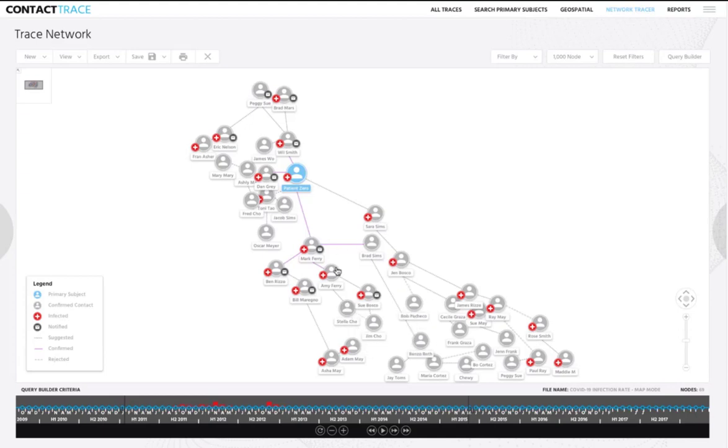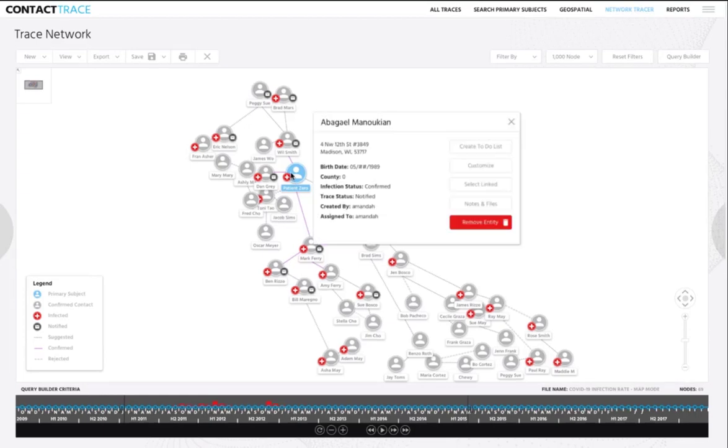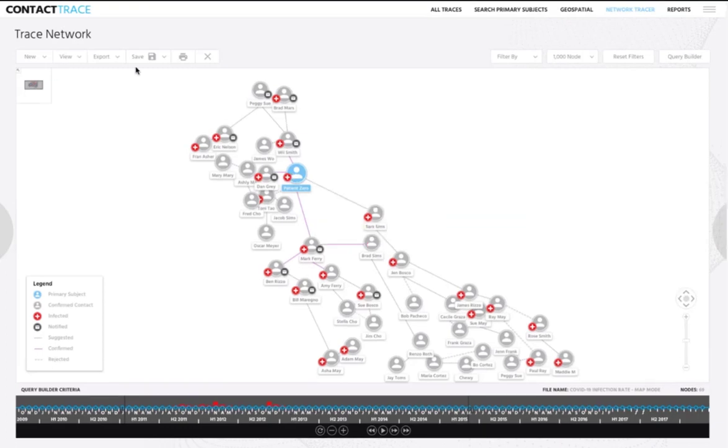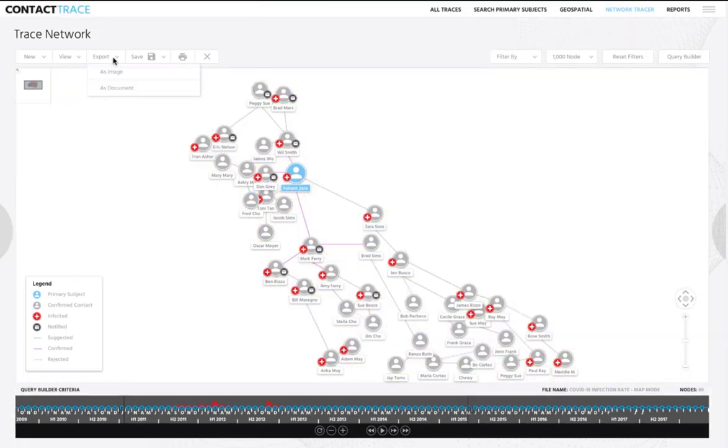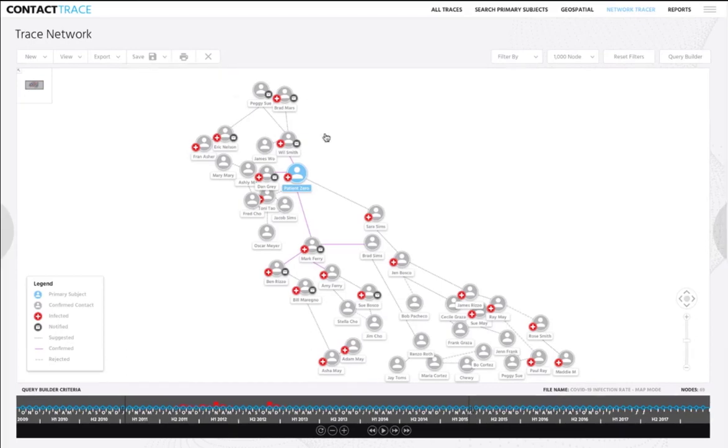When you click on any node within the trace network, you can receive the additional information about that particular individual, contact information, trace status, and then you can actually view their full trace profile by clicking on their name. Once you have your network diagram built, you can view that over time or temporally by using these DVD-like controls on the bottom. You have the ability to view this network on a map. And this is based on the residential location known for each of the individuals within the trace network. You can export the trace network. You can save it to a variety of formats, and you can also print it.